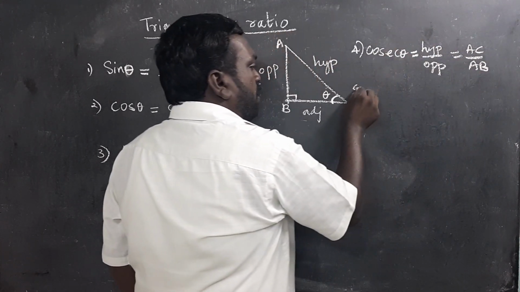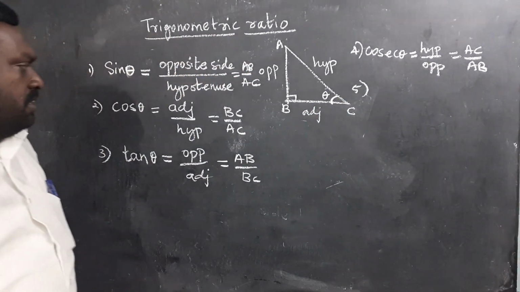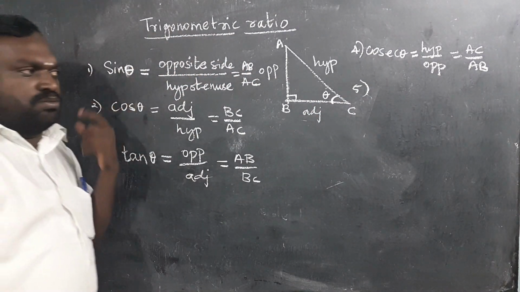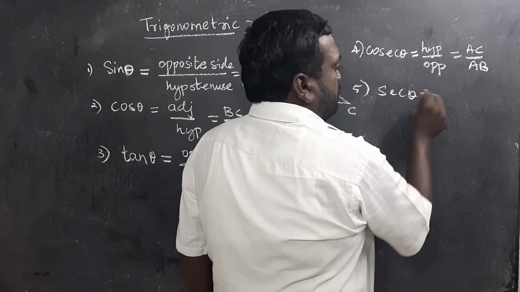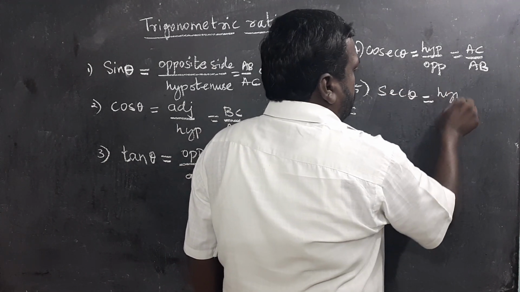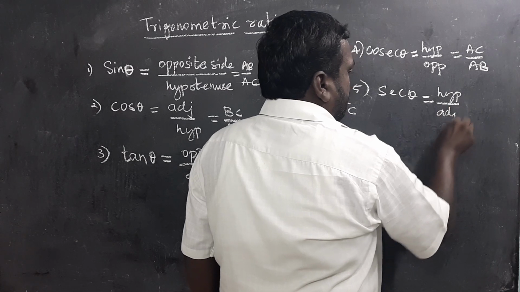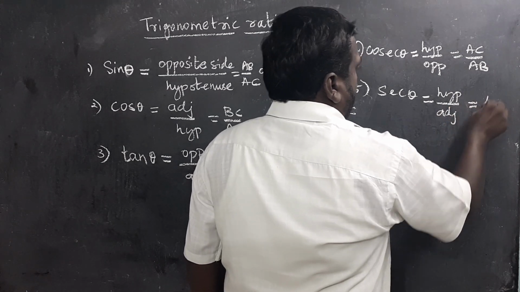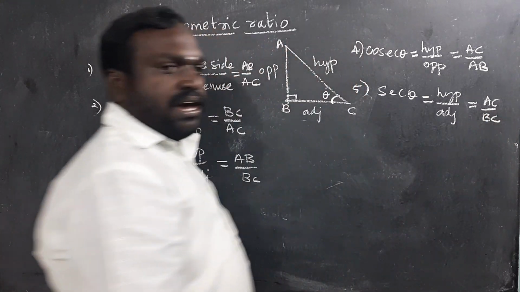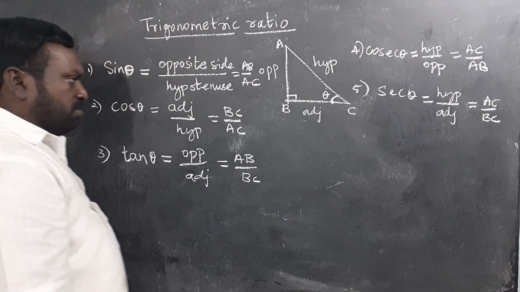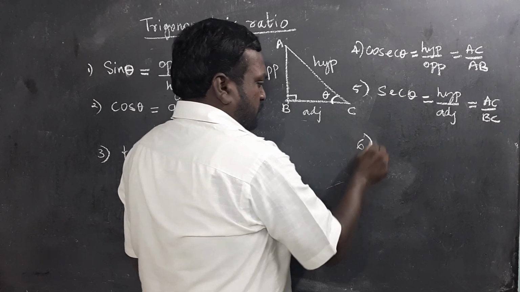Next, the reciprocal ratio of cos theta is secant theta. It's hypotenuse by adjacent, nothing but AC by BC. The sixth one is cotangent.